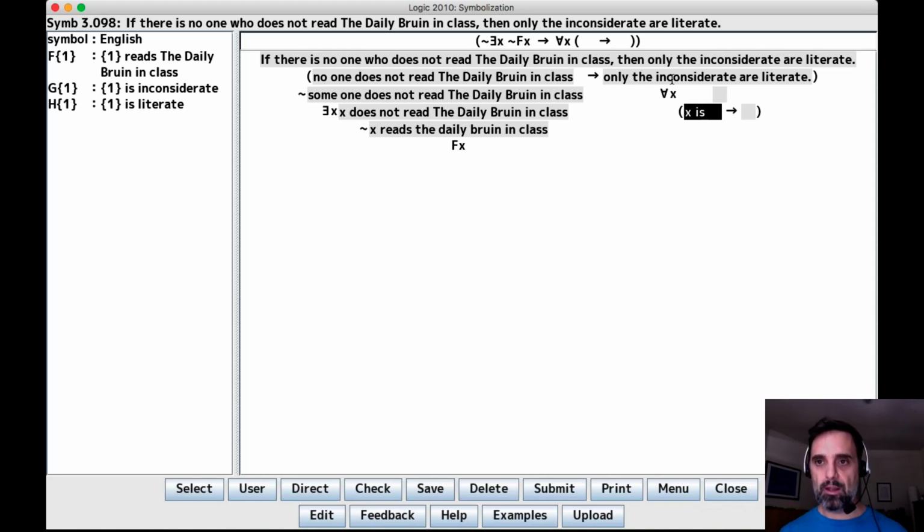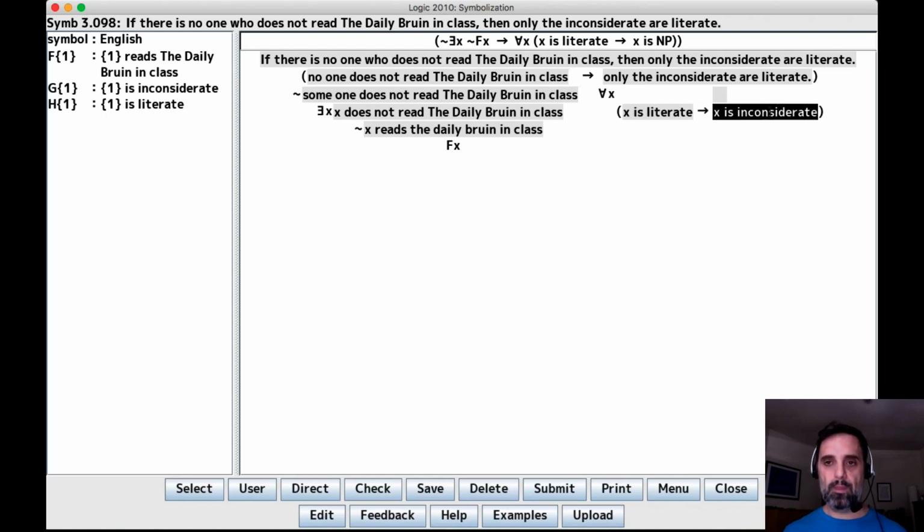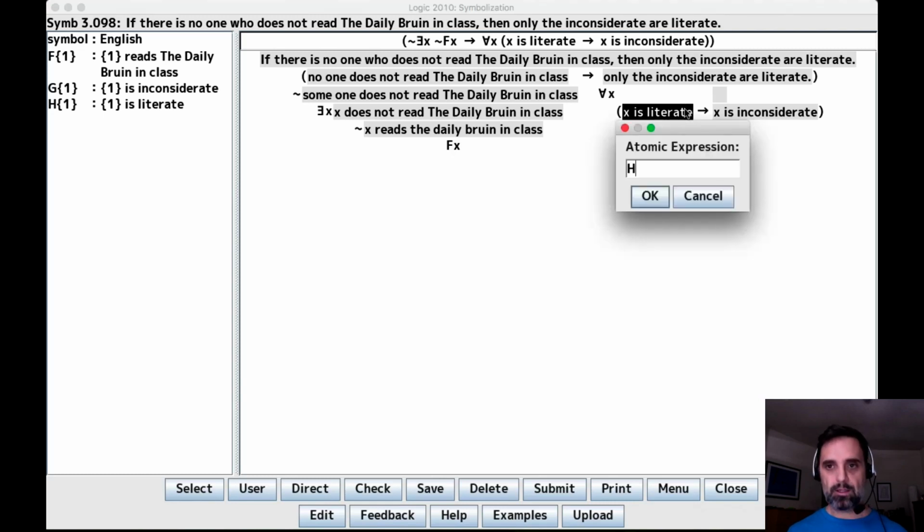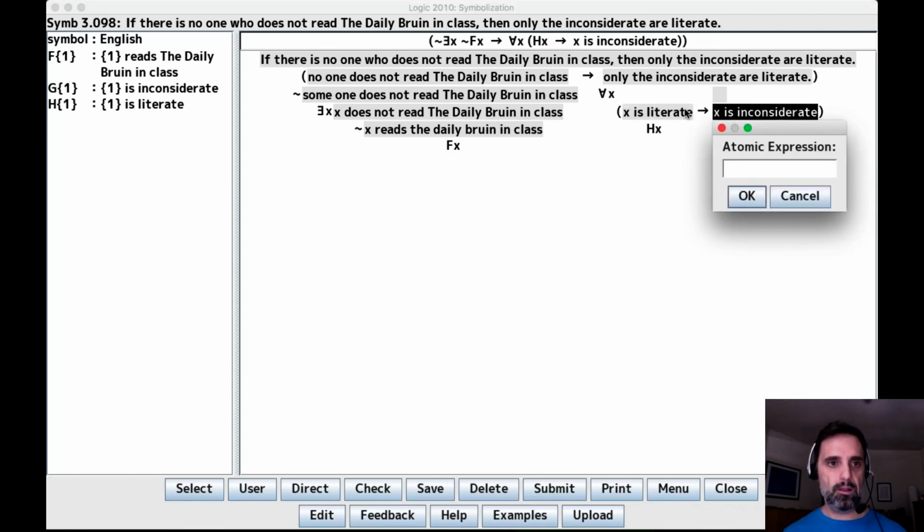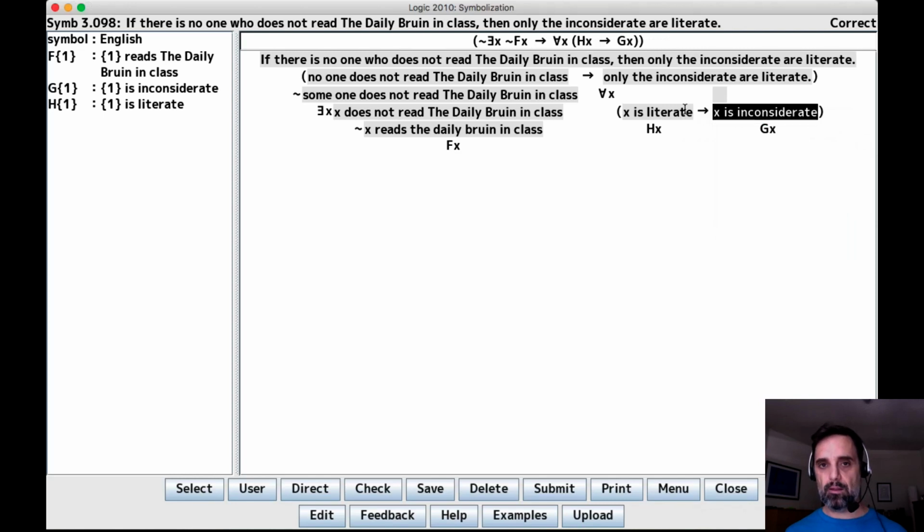So we symbolize the verb phrase there, because this is the opposite of an all sentence. So we'll have the verb phrase X is literate, and then we can say X is inconsiderate. X is literate, that's HX, and X is inconsiderate, that's GX, and there we go.